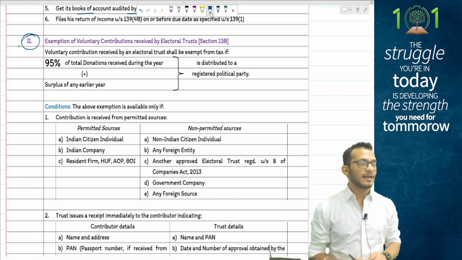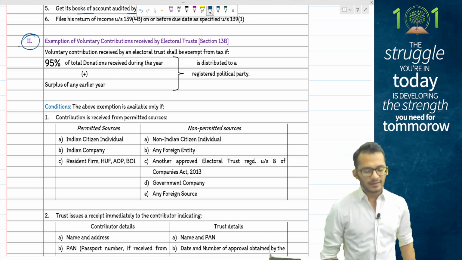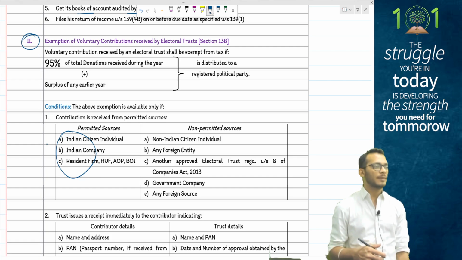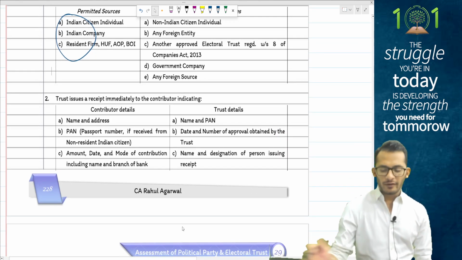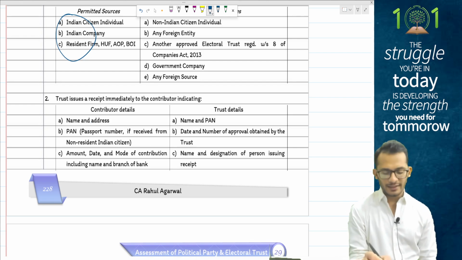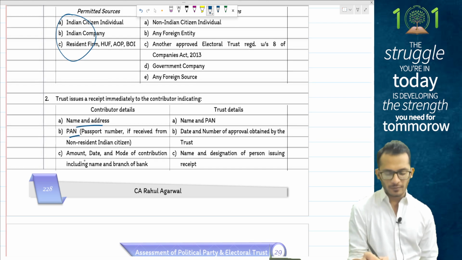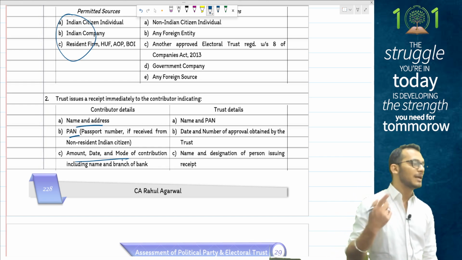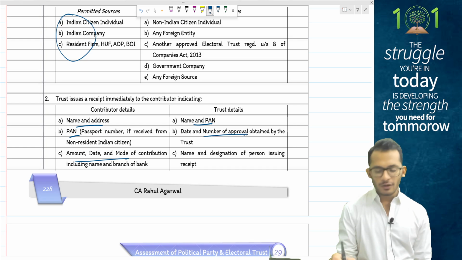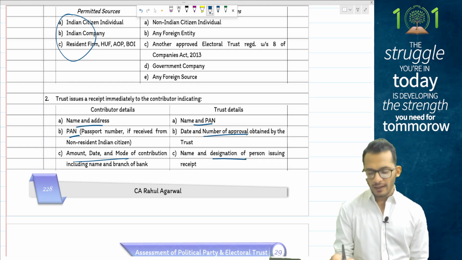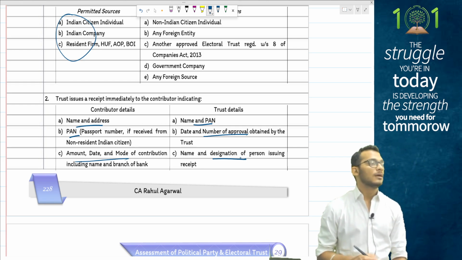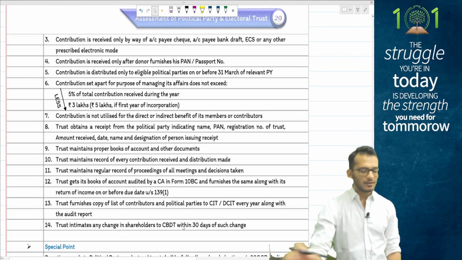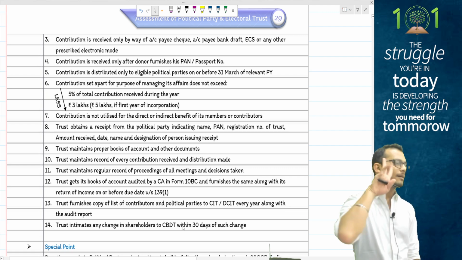For electoral trust to not be taxable, people, some other conditions are to be satisfied. They can only receive contributions from Indian people. Getting money from foreign parties is prohibited. Rule number 2, whatever money they give should have details against it. Details like name and address of the person who's giving, the PAN number of the person who's giving, when did they give, what is the amount they gave, the mode in which they gave it to you, and what other details you should be giving to that person. You should be giving your name and PAN, your date of approval from the income tax department, and the person who's authorizing this trust. This information has to be given to you. Other information is not very critical from an exam perspective, people, but these couple of rules are to be followed.